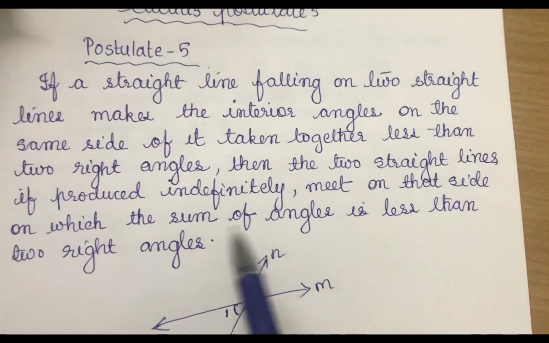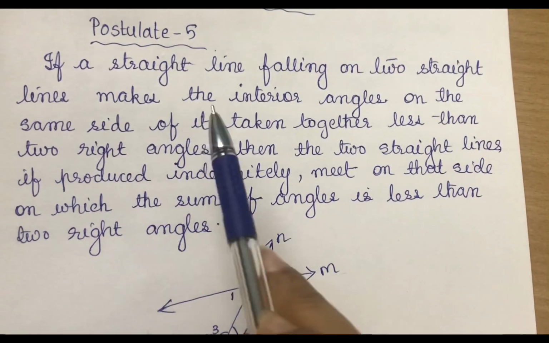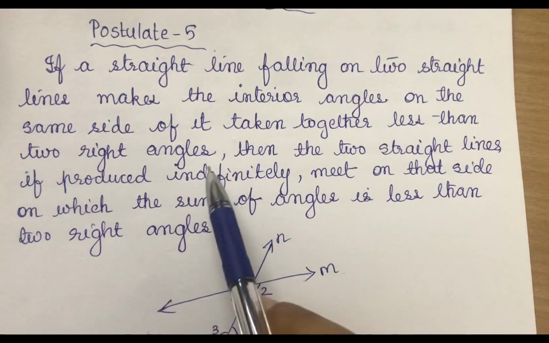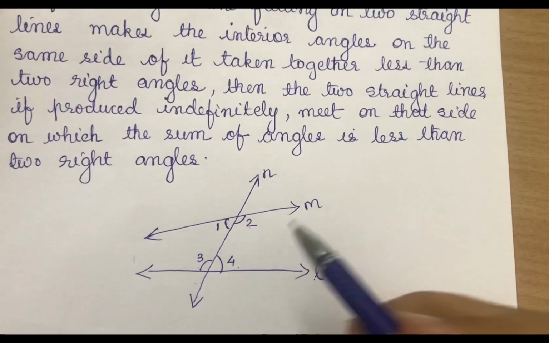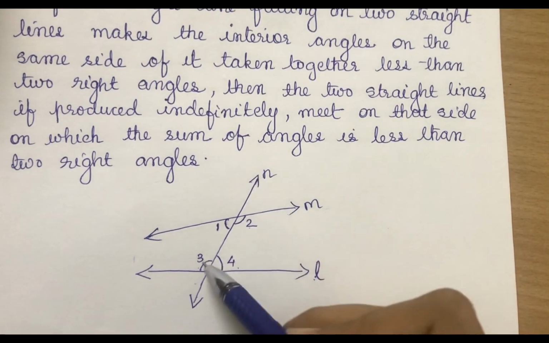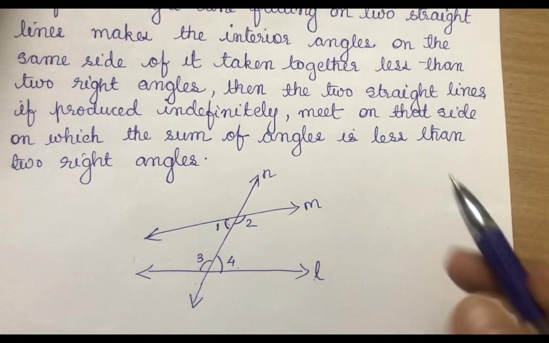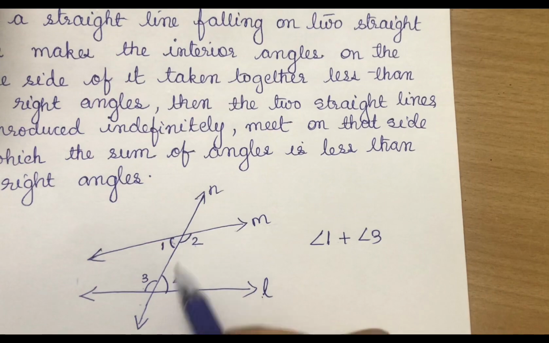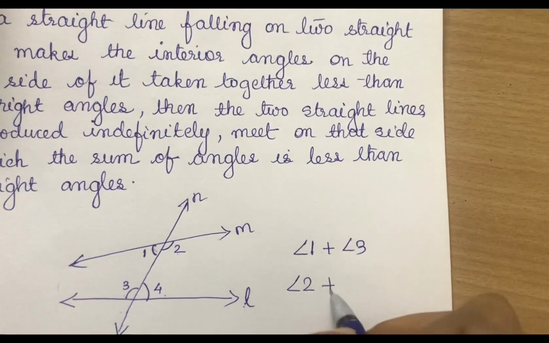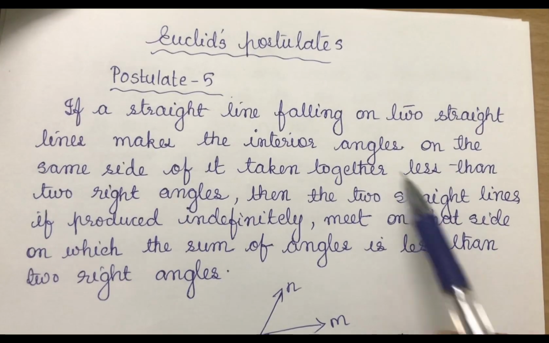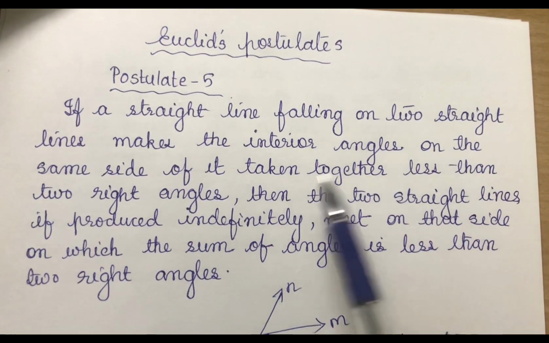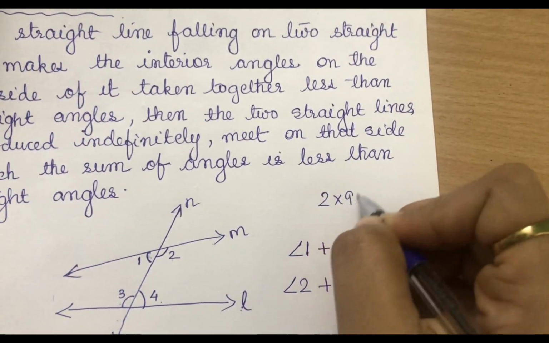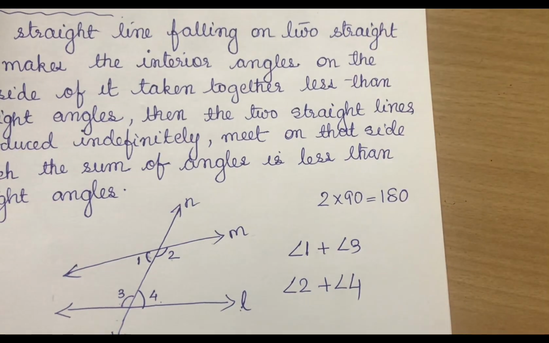So what is the postulate? If a straight line falling on 2 straight lines makes the interior angles on the same side of it taken together less than 2 right angles. What is the same side? Same side means angle 1 and 3. So angle 1 plus angle 3, and the other same side is angle 2 plus angle 4. So interior angles on the same side, if taken together, are less than 2 right angles. What is 2 right angles? 2 right angles means 2 into 90, which is 180, right?